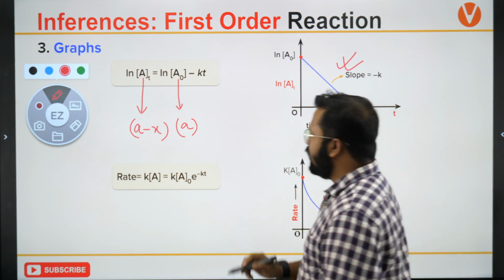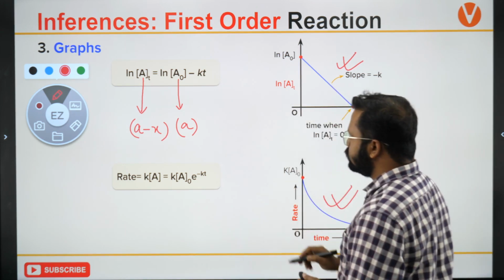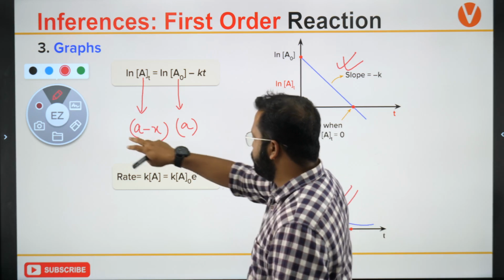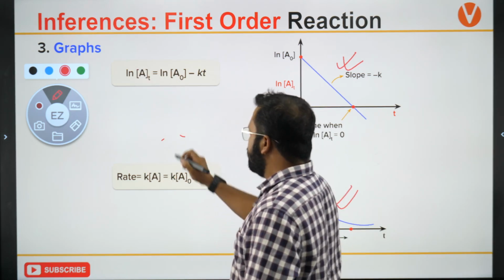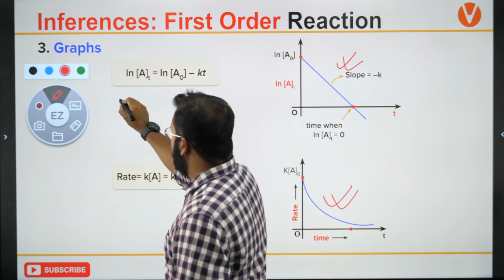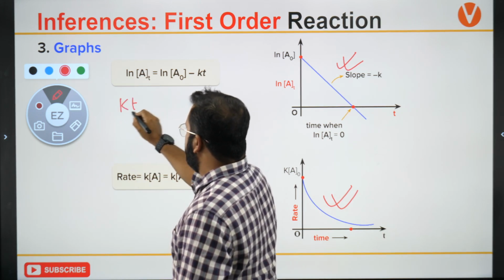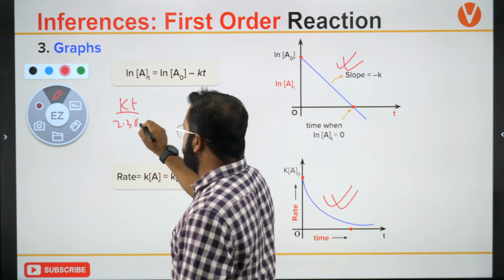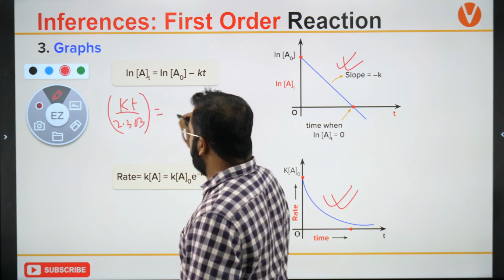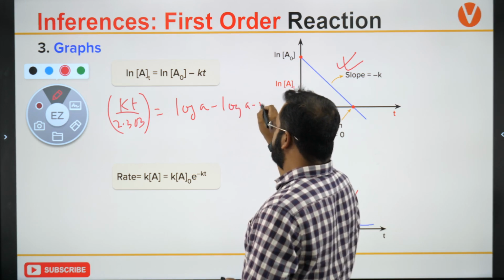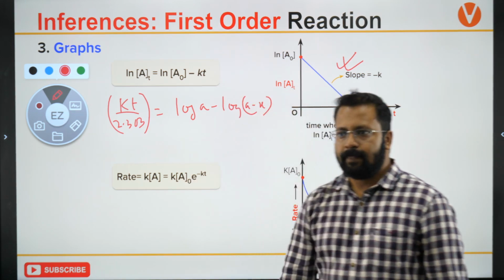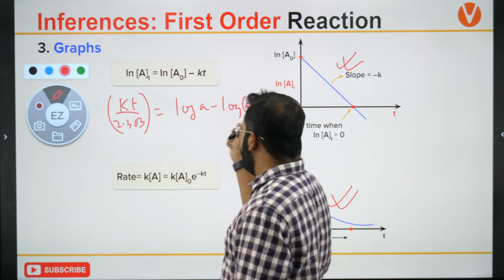You can alternatively use a simpler one. So a simpler equation you can use is Kt upon 2.303 is equal to log of A minus log of A minus x.